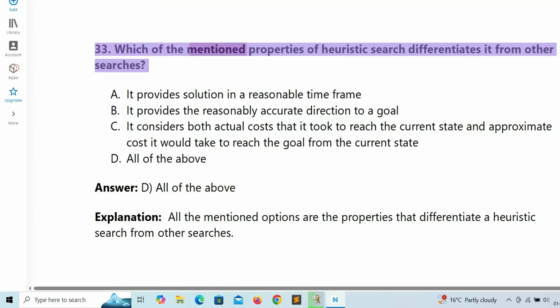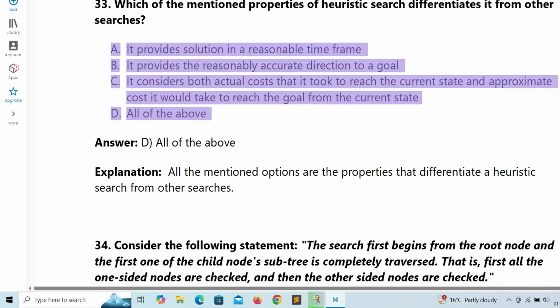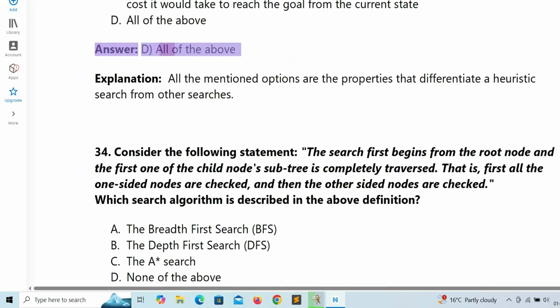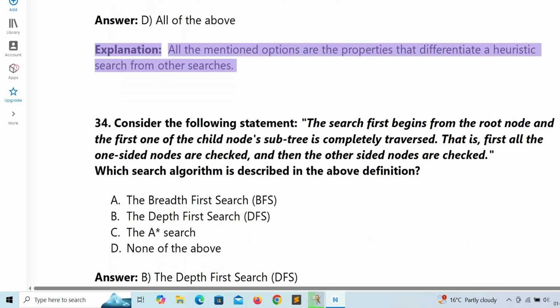33. Which of the mentioned properties of heuristic search differentiates it from other searches? A. It provides a solution in a reasonable time frame. B. It provides a reasonably accurate direction to a goal. C. It considers both the actual cost that it took to reach the current state and the approximate cost it would take to reach the goal from the current state. D. All of the above. Answer: D. All of the above. Explanation: all the mentioned options are the properties that differentiate a heuristic search from other searches.